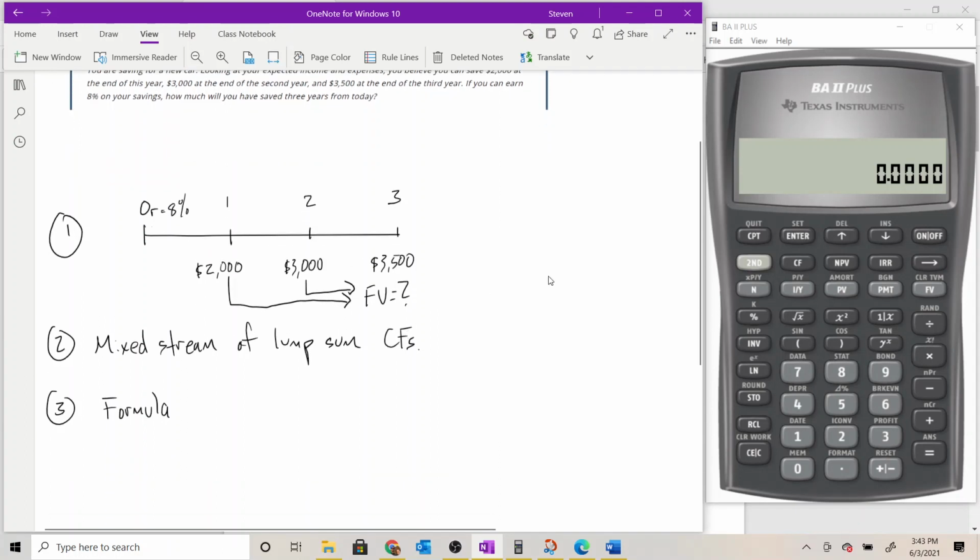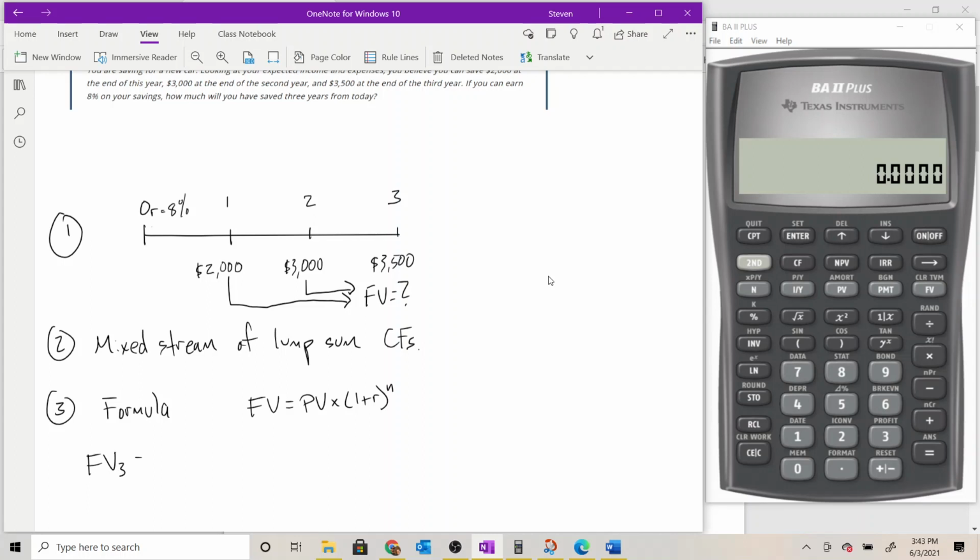So we can use the future value version of the present value future value formula, which is future value is equal to present value times 1 plus r raised to the n, where n is the number of compounding periods. This version would be for a single cash flow. In this case, we have 3 cash flows, so I'm going to string 3 of these together. And to keep track of all the cash flows, I'm going to use subscripts.